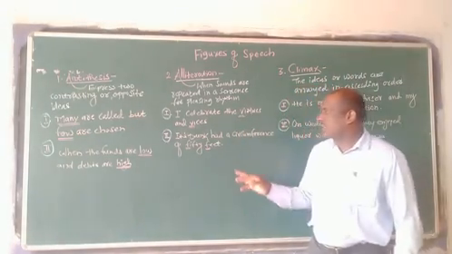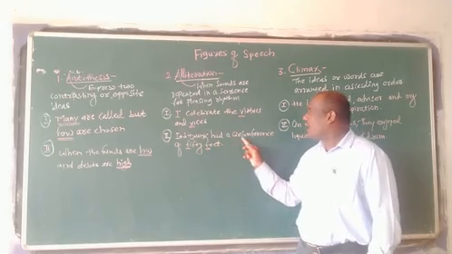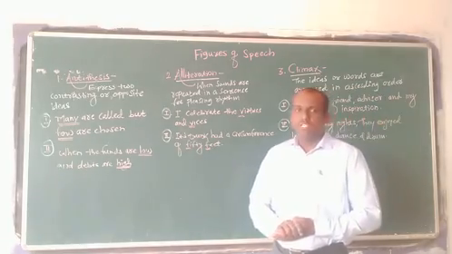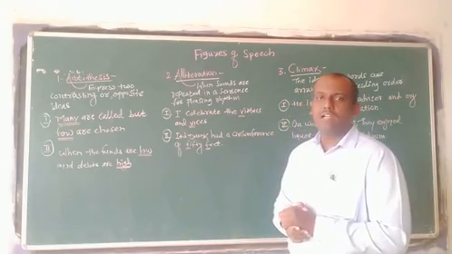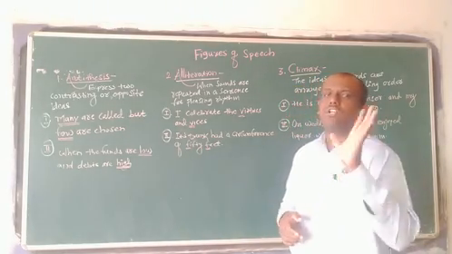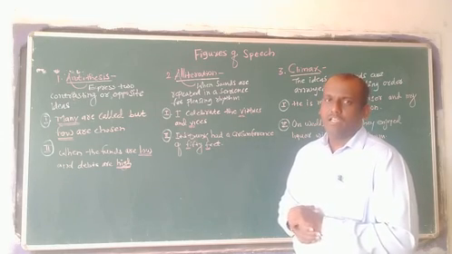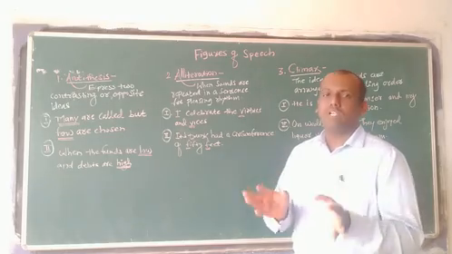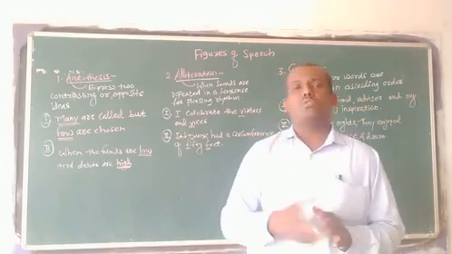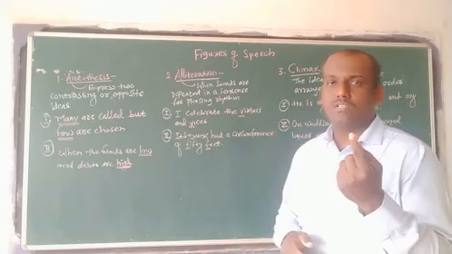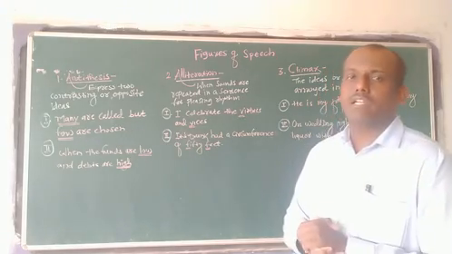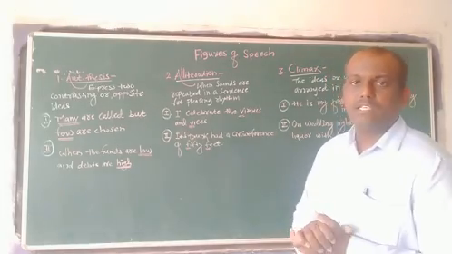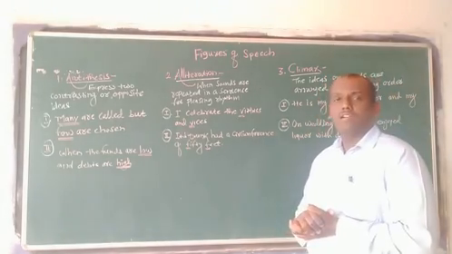Second example is there. Its trunk had a circumference of 50 feet. So is there a study to understand alliteration? I think it's not required. Easily we have to remember here, if a particular sound is repeated there, repeated means there should be more than 2 times. If it is used a single time, how can we say that it is repeated? So there should be more than 2 times, then easily we can say the figure of speech is alliteration.